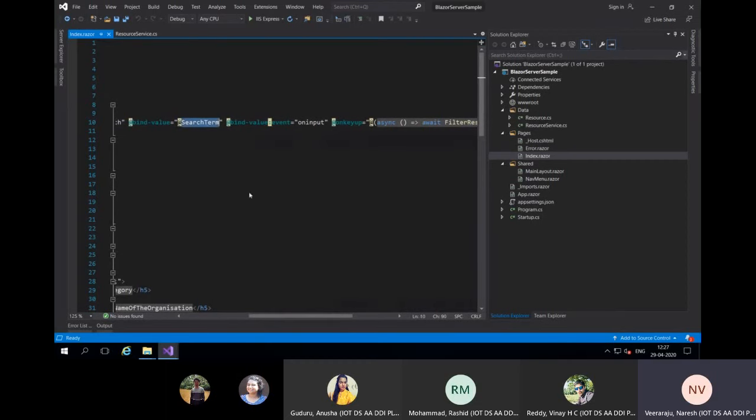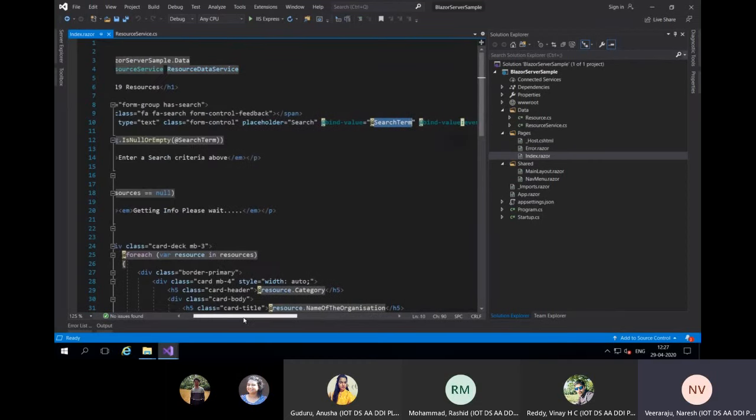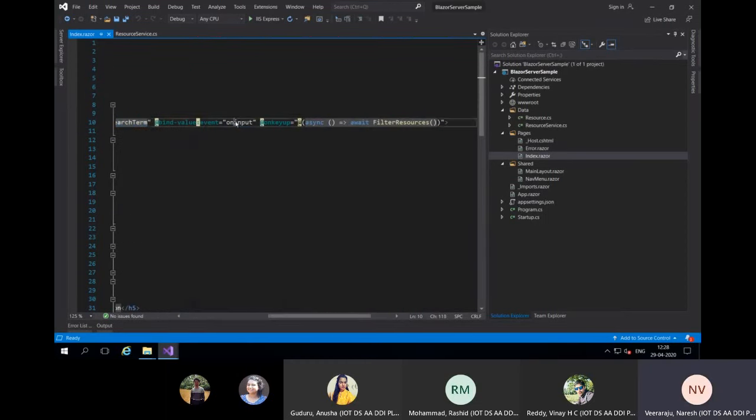Bind value, I'm binding this to a property called search term. And I'm binding this on the key up event. On key up, I'm asynchronously calling this anonymous method, FilterResources, that's all. And I'm using an await keyword because it's an asynchronous method.